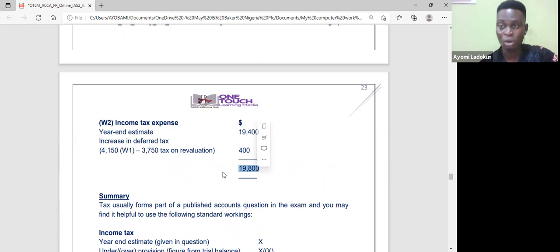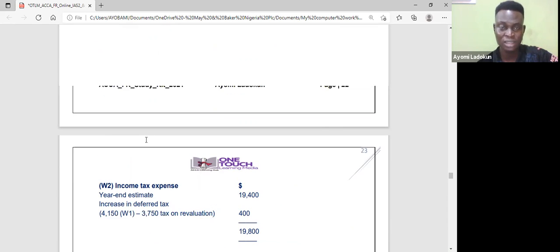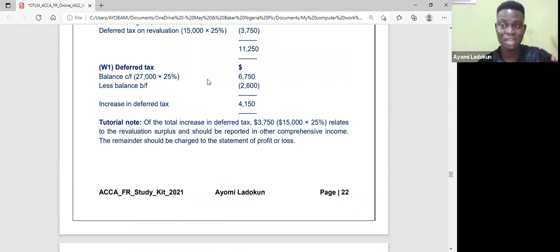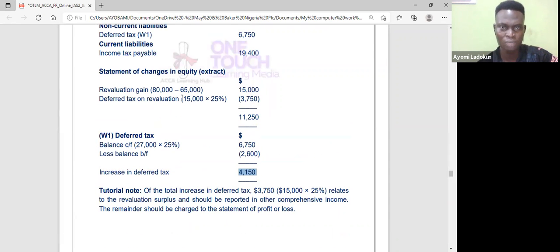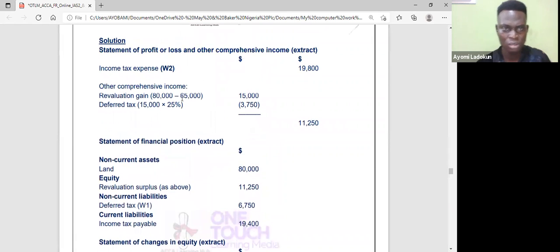So this 3750 is my tax on revaluation, and the increase in deferred tax is where I look at the closing balance for that year and the balance brought forward at the beginning of the year. I have 67 now, then 26 is what I brought in, so it has increased by 4150.